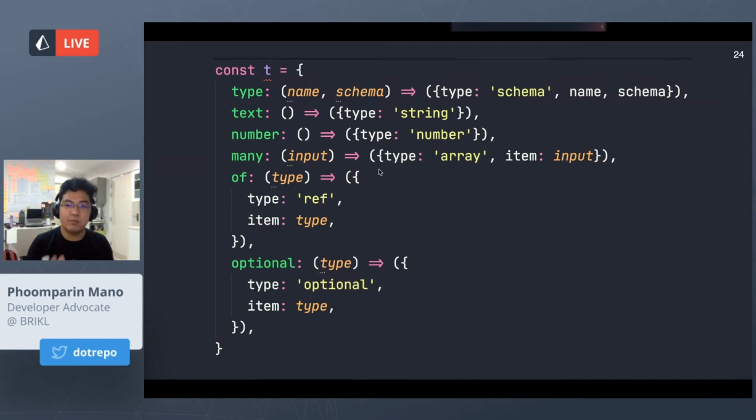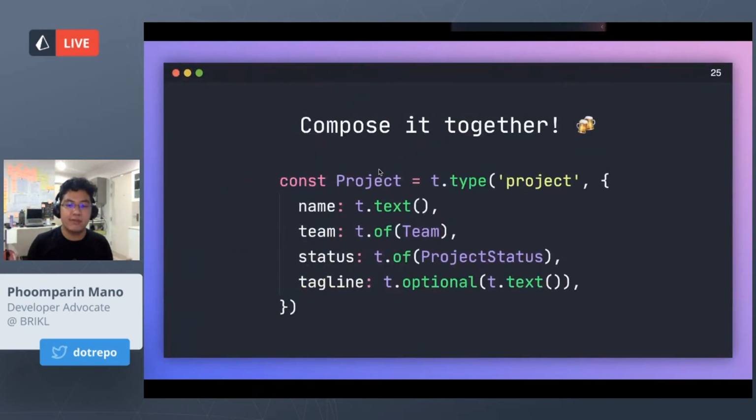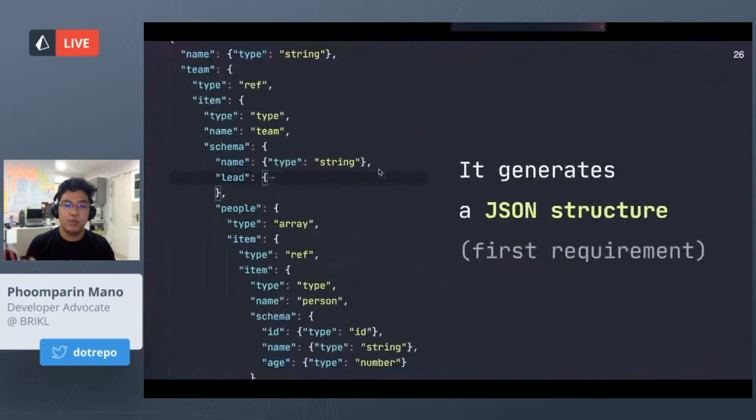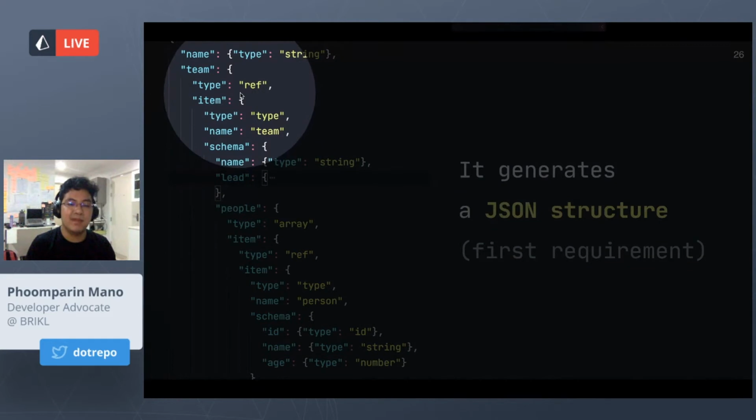While this can provide us with the structure, for example, if we compose it like this, with type of project and with text and with reference to team and so on, we would get a JSON structure that looks like this. And while this might look legit, like if we look here, we got the name and the type of string, we got the type of ref.